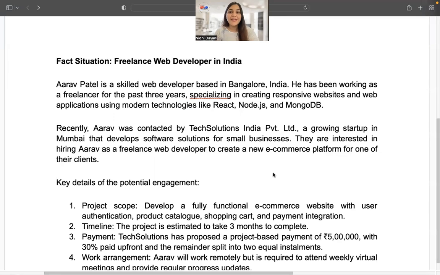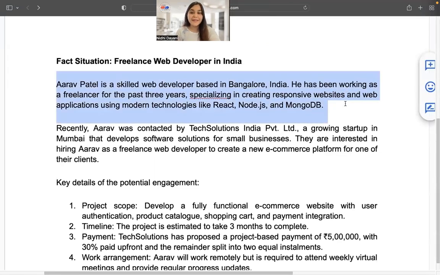In the following prompt, I give it a fact situation. I'll guide you through it to clarify our drafting objective. Let's read through the fact situation. Patel is a skilled web developer who's based in Bangalore. He's been working as a freelancer for the past 3 years, specializing in creating responsive websites and web applications using modern technologies like React, Node, and MongoDB.